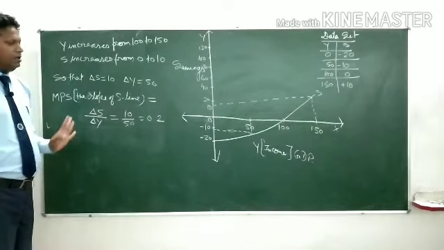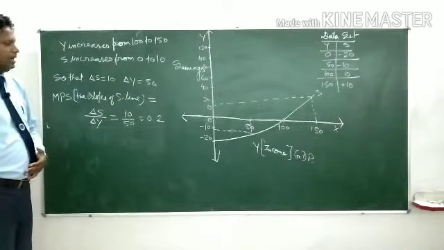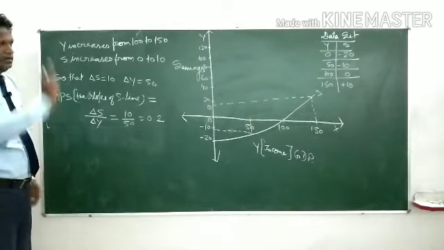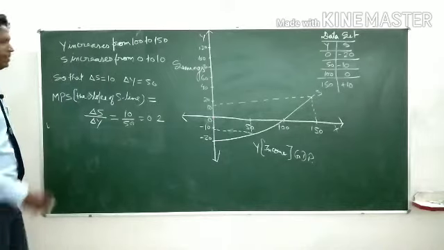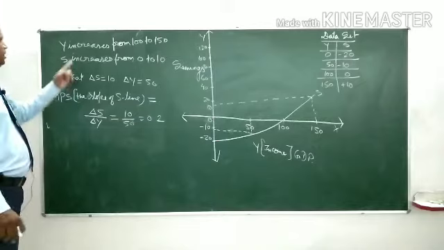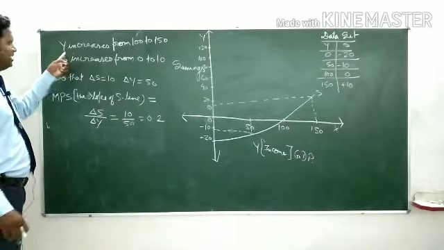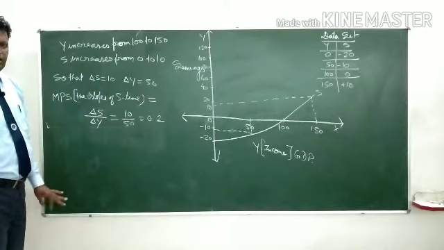Simultaneously you will have to look into the diagram, the data set, and the equation. Once again I would like to draw your attention. Y, that is income, increases from 100 to 150.